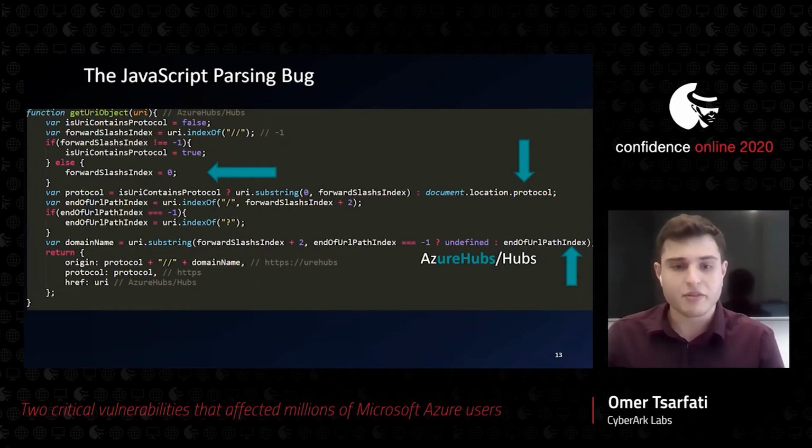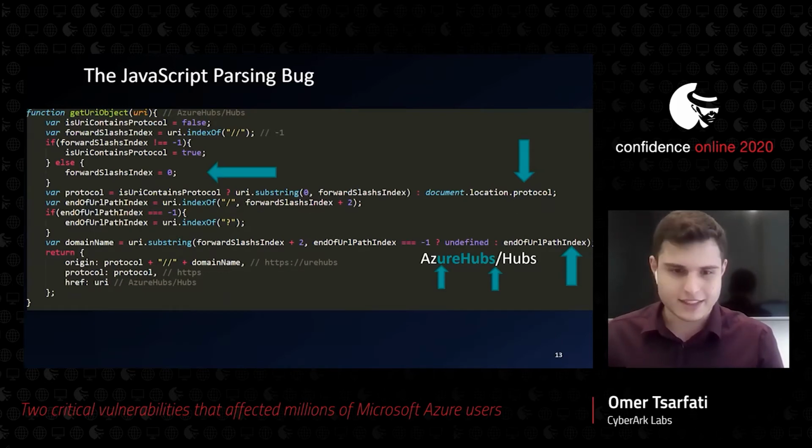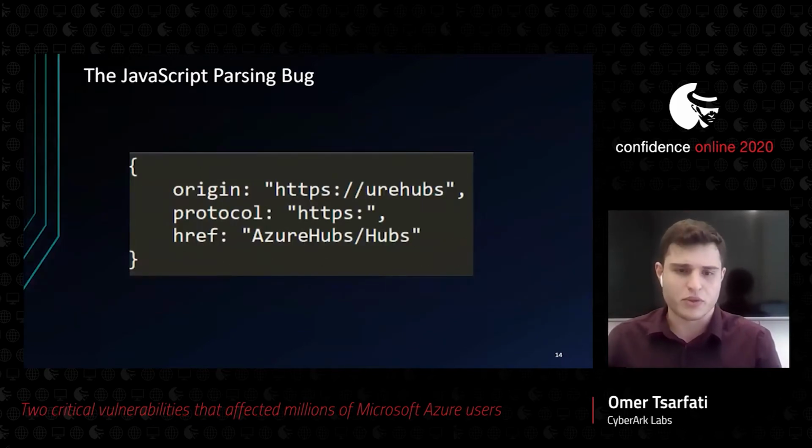So it will take everything from the index 2 until the index 9, which is the one before the single slash. And then the function wraps up everything into an object and returns it. And that's about what we got eventually. So now we understand the bad parsing part and what really went wrong there.